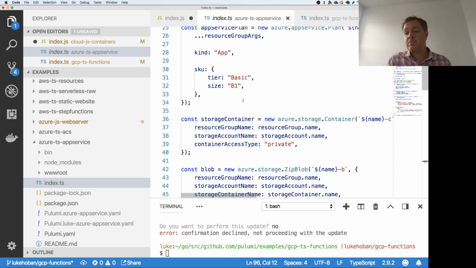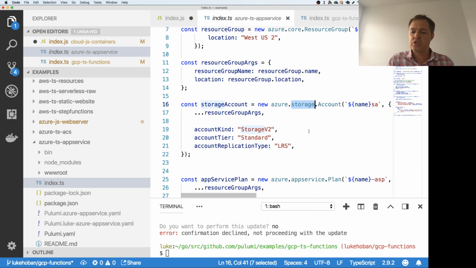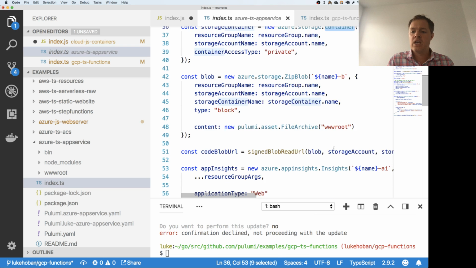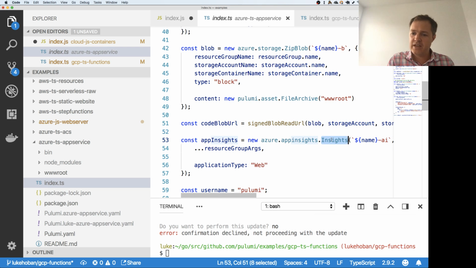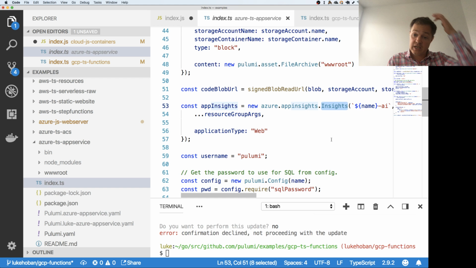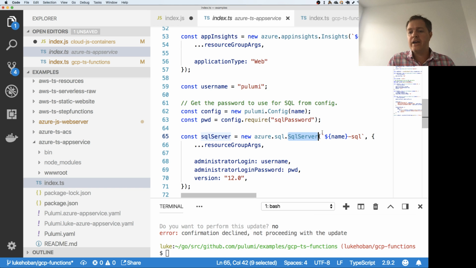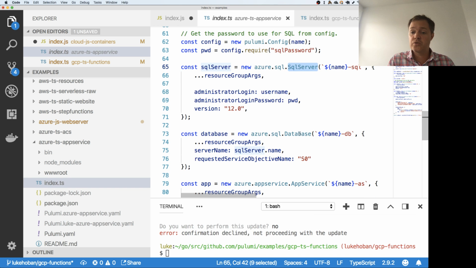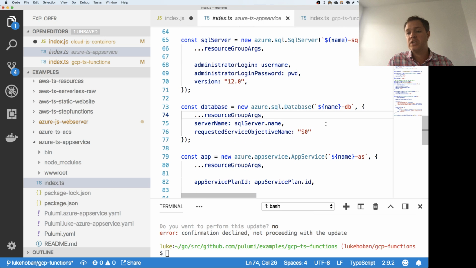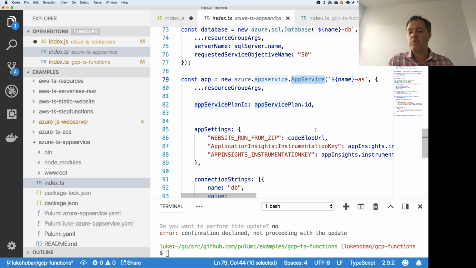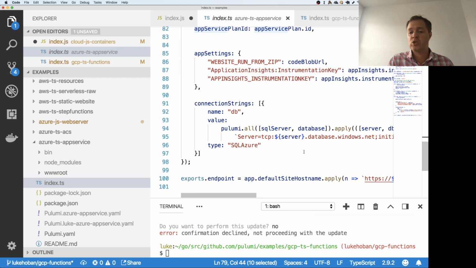And it uses a lot of different things from Azure, right? It uses storage accounts and storage containers. It uses App Insights to get visibility into what's going on. It uses a SQL Server as the backend database, and so we instantiate one of those and create it with the username and password that the user provides. And then ultimately we create that app service and parameterize it with some of that information.